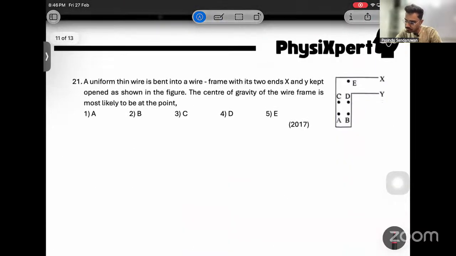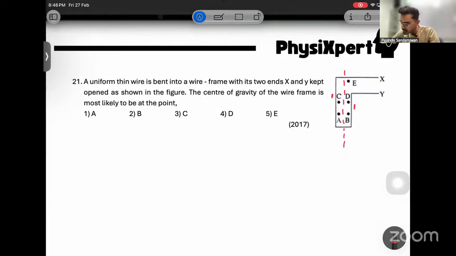21. A uniform thin wire is bent into a wire frame with two ends, X and Y, kept open as shown in the figure. The center of gravity of the wire frame is most likely to be at which point? Okay, now let's argue this way. I'm going to isolate these wires and compare them with respect to this center line.